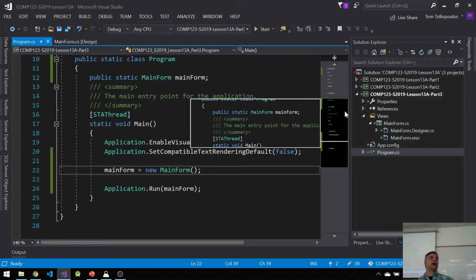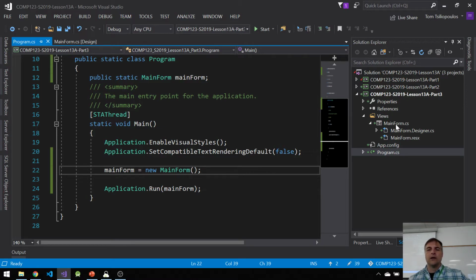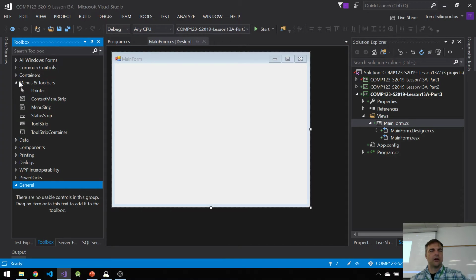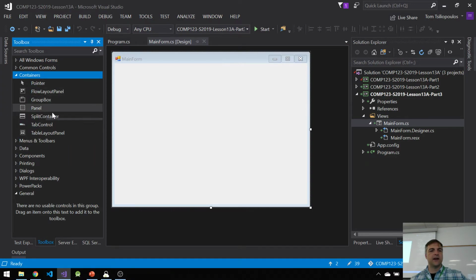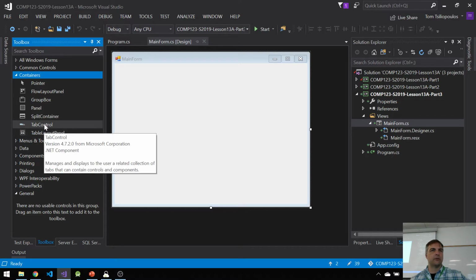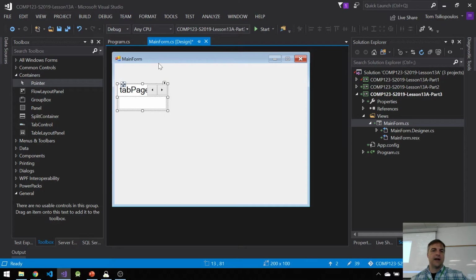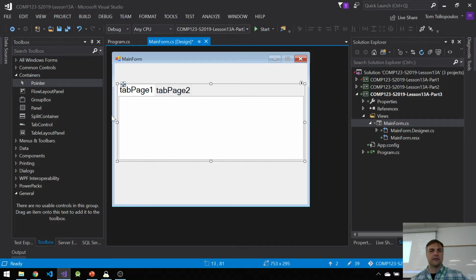Okay, so we've talked about MDIs. We've talked about inheritance. Now we're going to talk about another container type that makes forms interesting. So in my main form designer, I want to go to my toolbox and I want to go to my containers, and now inside there you'll find a container that says tab control. Let's pull that in. Tab control. It does not have to take up the entire form. Let's put this tab control to make it look like this big.